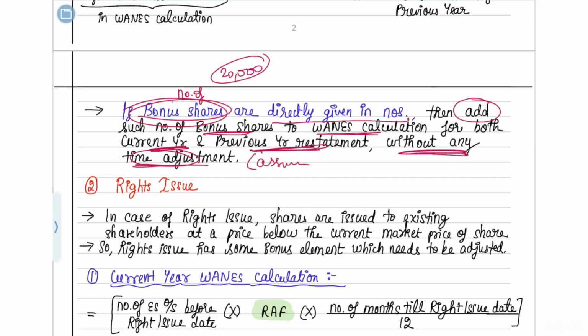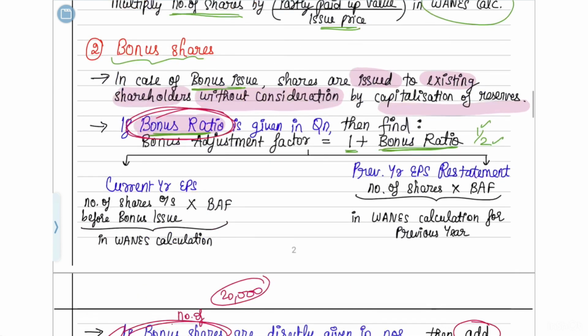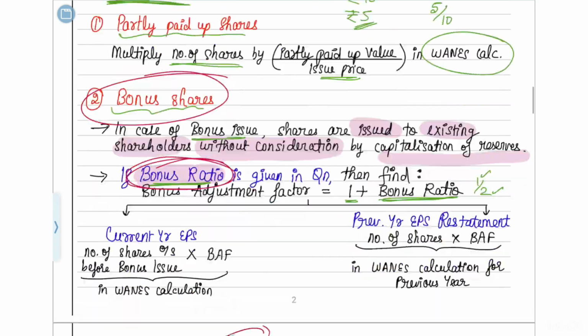So don't do any time adjustment, irrespective of whether it was issued at the start of the year, mid of the year, or end of the year. You will still not do any time adjustment. I hope these 2 points are clear to you, and the bonus shares is also clear to you.